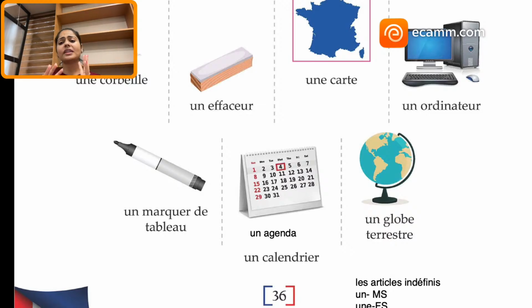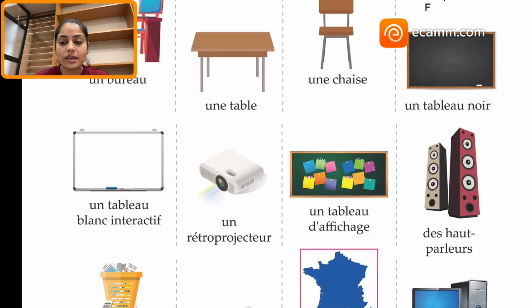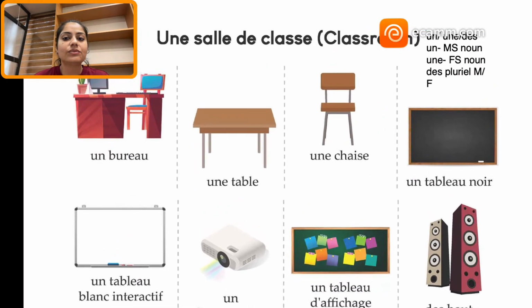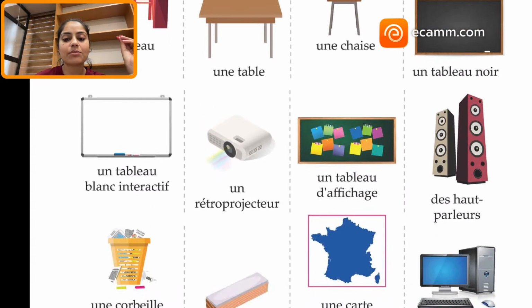So, these are the basic vocabulary words which you might find in your classroom. These are the very basic ones, so you need to memorize them. I have not translated them because the pictures are already displayed, so you can distinguish what each one is. And now, tell me one thing, have you noticed that we have used un and des?